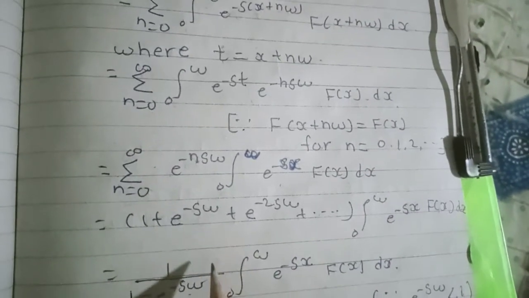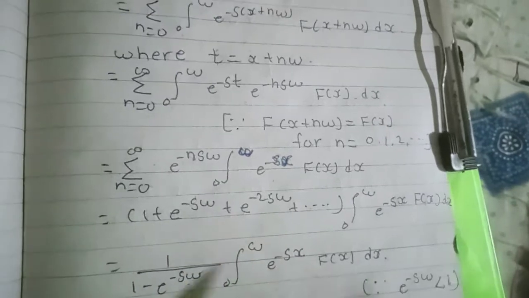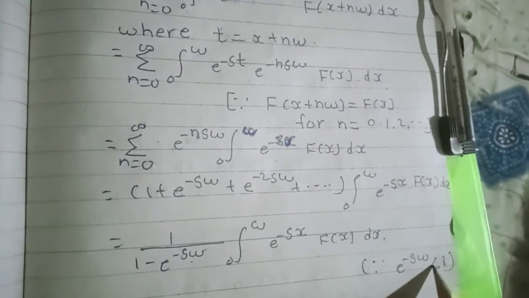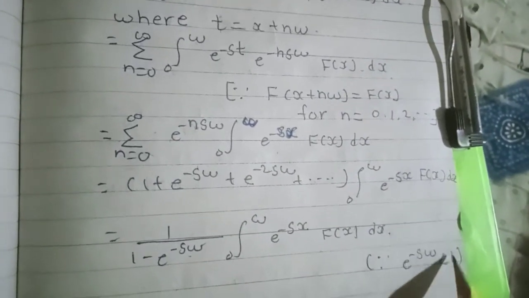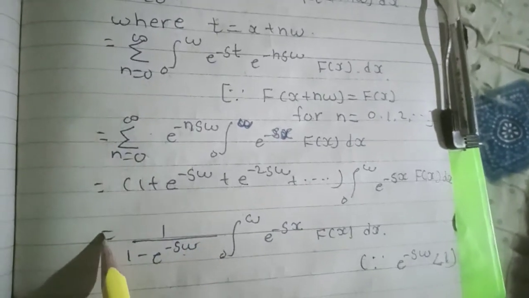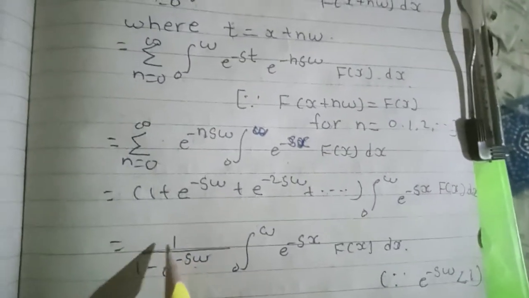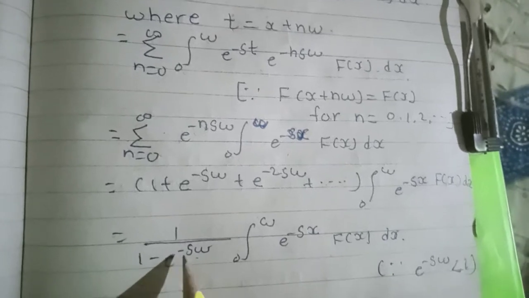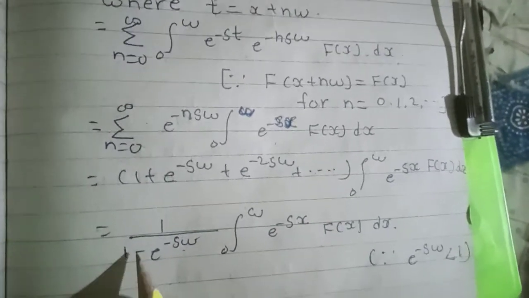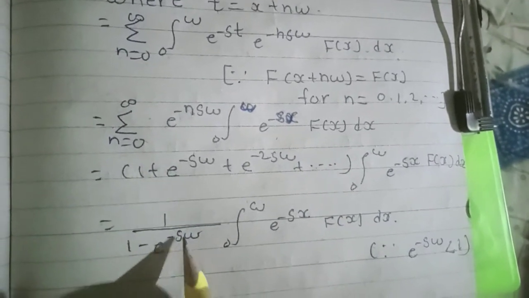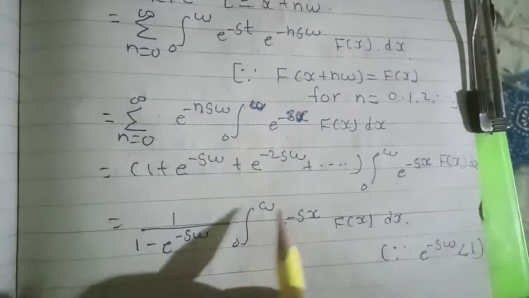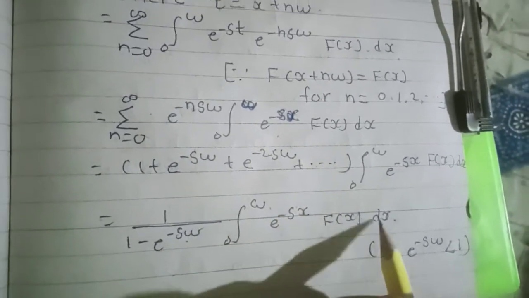But here e raised to minus s omega is less than 1, so we put 1 divided by 1 minus e raised to minus s omega times the integral 0 to omega of e raised to minus sx f of x dx.